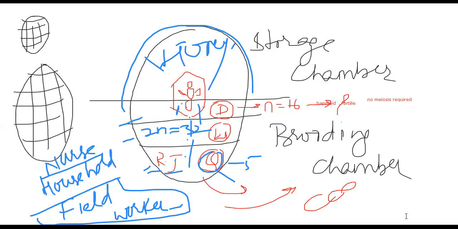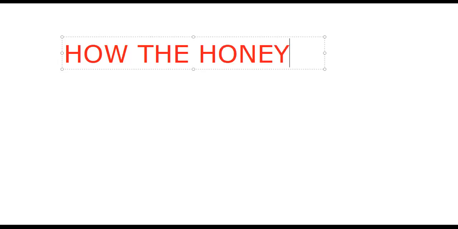And a very interesting piece of information before we get into the text: how honey is prepared. That's a big question. All the people who are in the class or listening to this should excuse me, because I'm going to reveal the biggest secret.